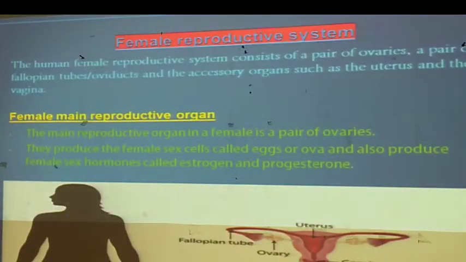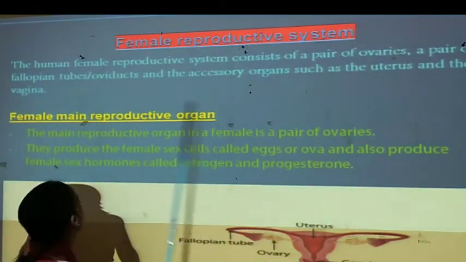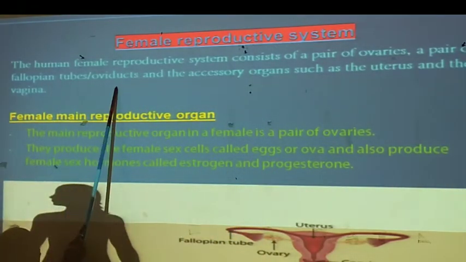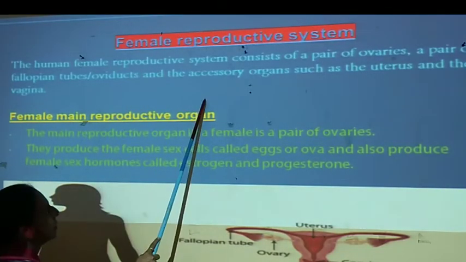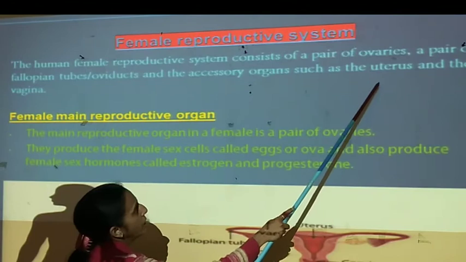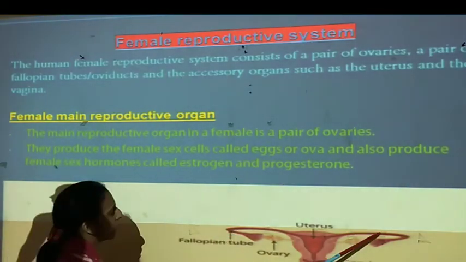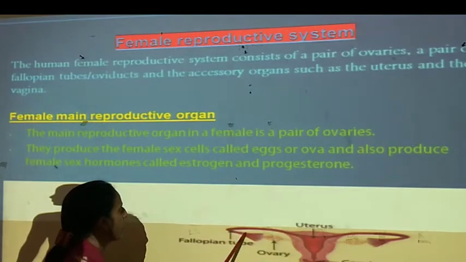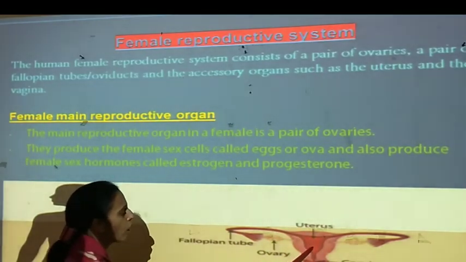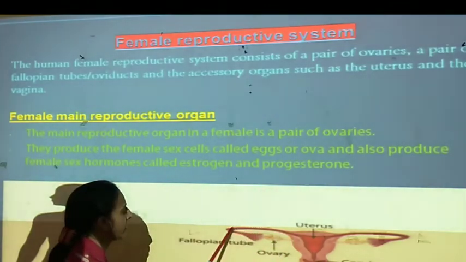Now, there is the female reproductive system in the human body, because male and female bodies are different. The female reproductive system has a pair of ovaries and a pair of fallopian tubes, also called oviducts, and accessory organs such as the uterus and the vagina. The main part seen in the female body is the pair of fallopian tubes.